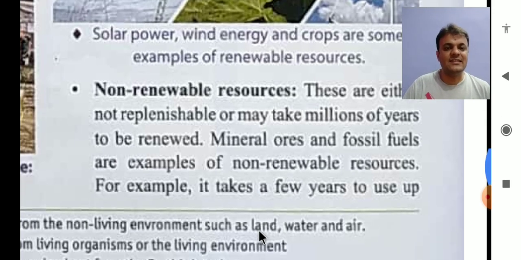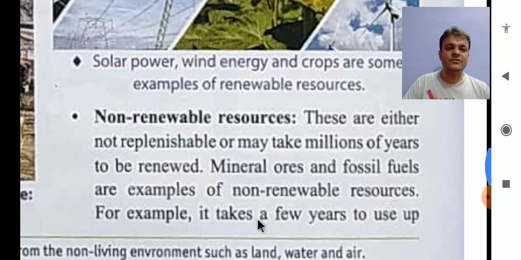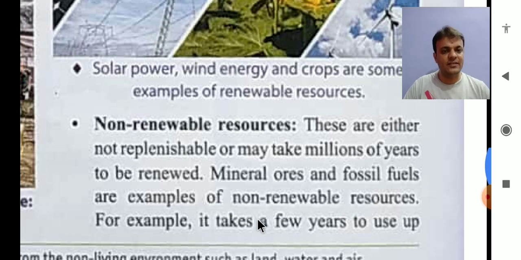And the next is non-renewable resources. Non-renewable resources cannot be renewed easily. But let us have the definition. These are either not replenishable or may take millions of years to be renewed. So we should keep this in mind. Renewable resources get renewed very easily, while non-renewable resources do not get renewed easily, but it takes a long time.